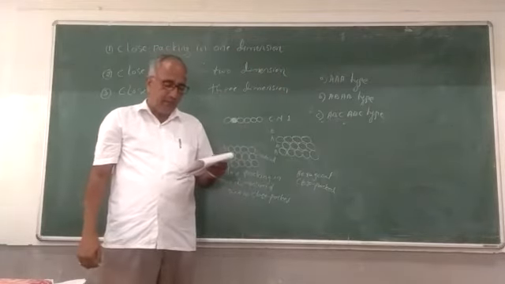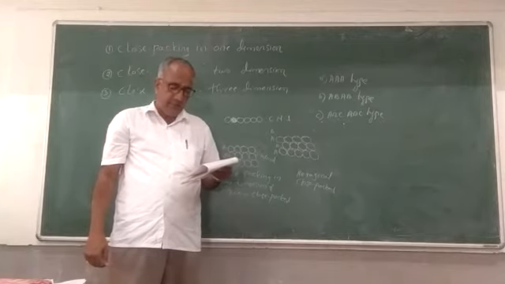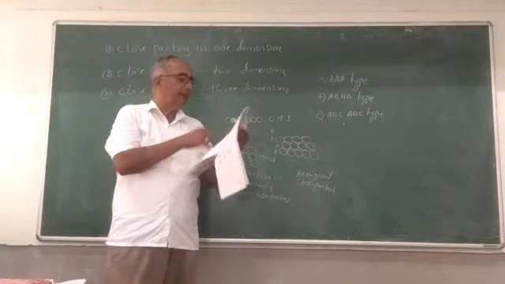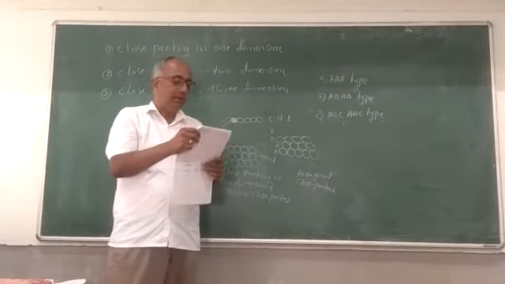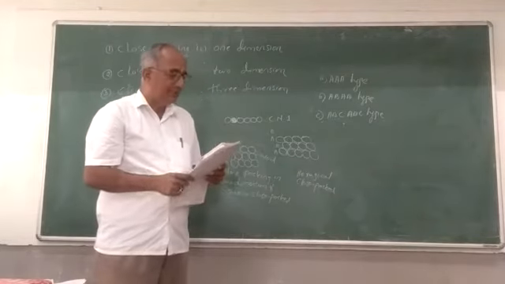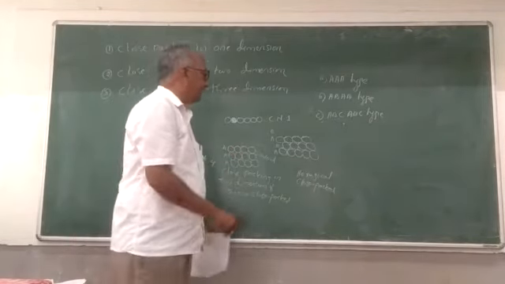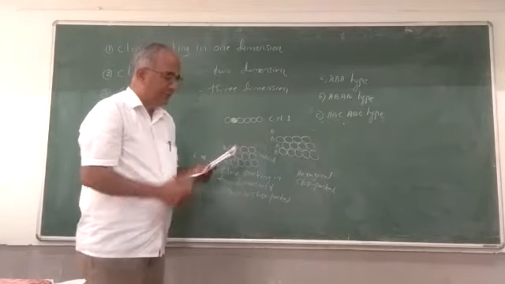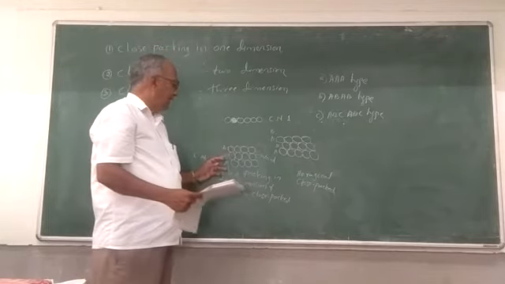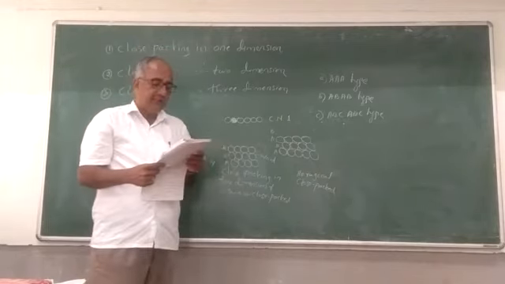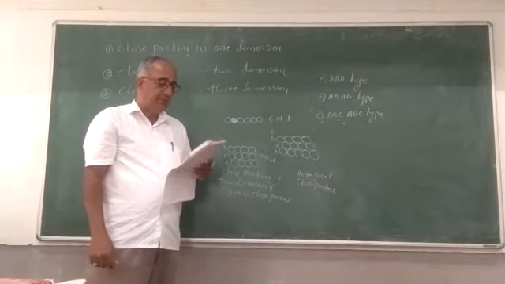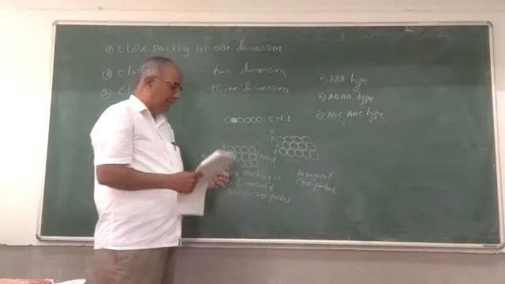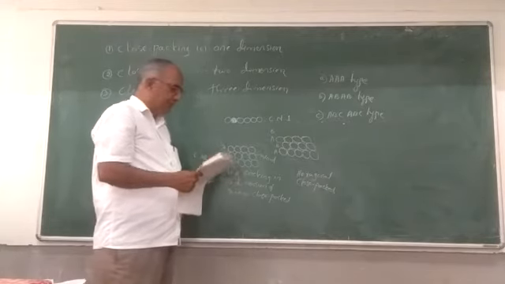The square packed layers are placed one over another such that the spheres of the upper layer are exactly above the spheres of the lower layer. If the arrangement of the first layer is represented as A, again the same arrangement is repeated in the upper layer, also called A. Hence it is called AA type. The resulting lattice would be simple cubic lattice. Here the coordination number is 6.